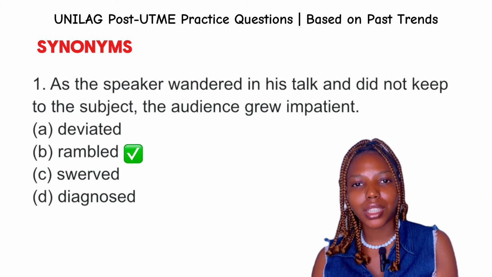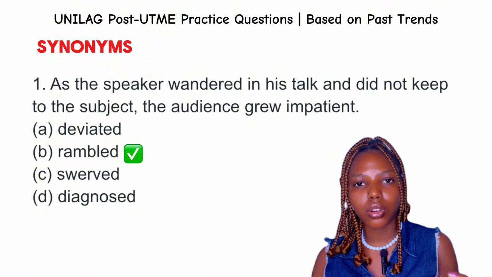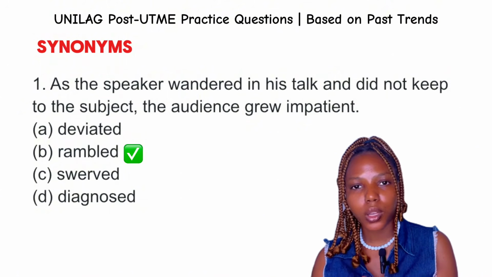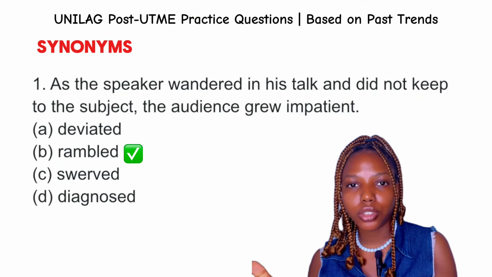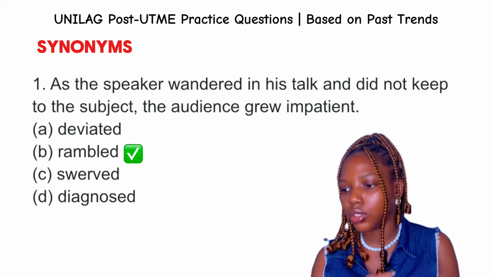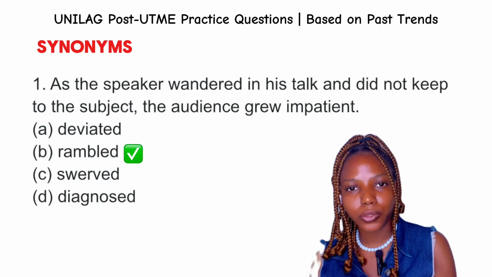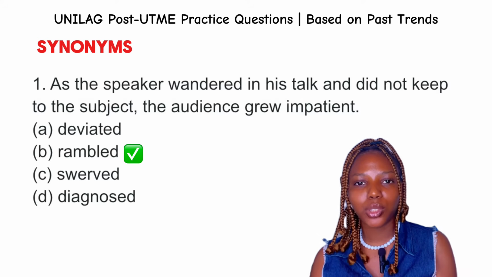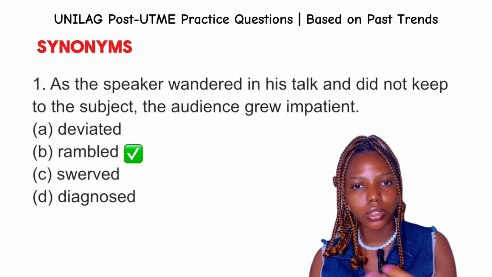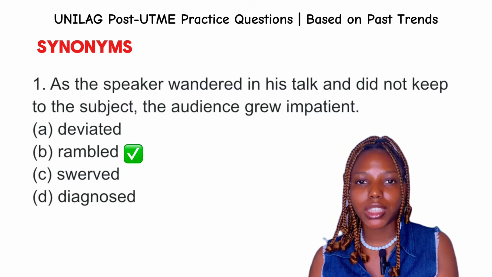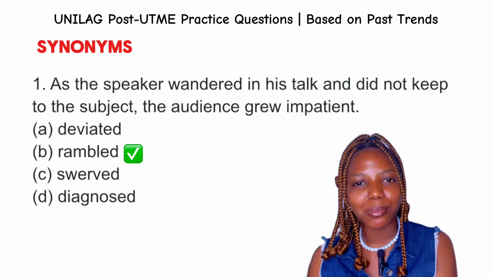So this is the answer to this question, because rambled is in the context of speech. Swerved is to change direction suddenly. When we say diagnose, this does not even fit the context, because to diagnose is to identify a problem or an illness. So the best answer to this question is definitely option B, rambled.